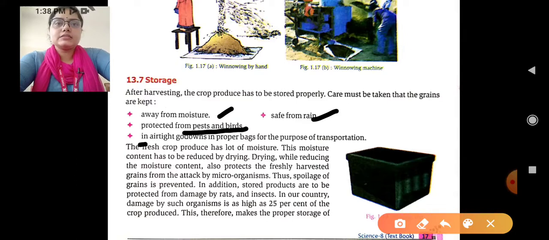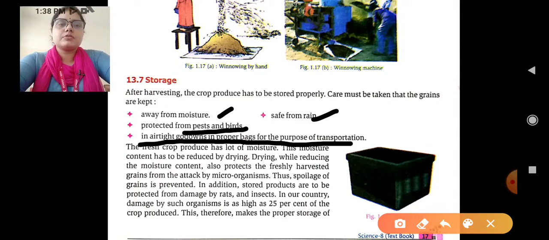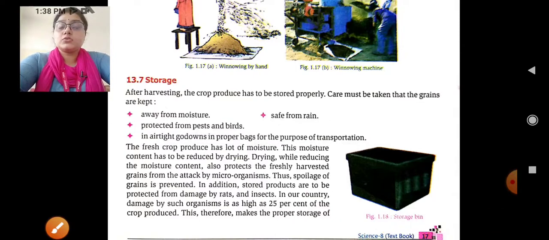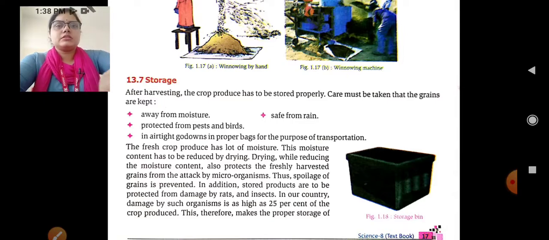And in airtight godowns, in proper bags, for the purpose of transportation. If we are doing the transportation, अगर हम इसको यहाँ से वहाँ बेचते हैं, then we have to remember that such airtight godowns should have no pollution inserted and no rainwater, so in proper bags we have to fill them. Okay, the fresh crop